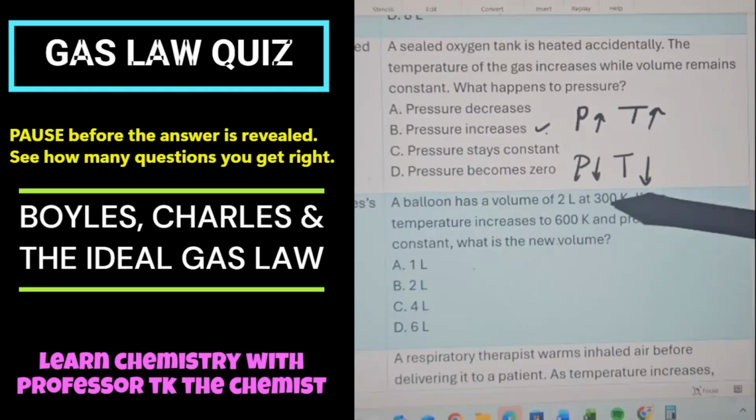If you think about it, you didn't really have to plug anything in as long as you know the rule. So if your temperature doubled, the volume is going to also double. So the answer is C.